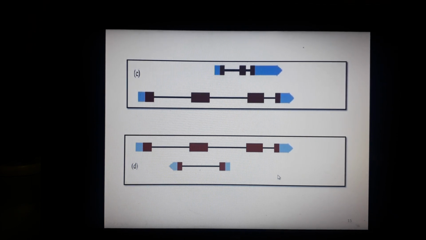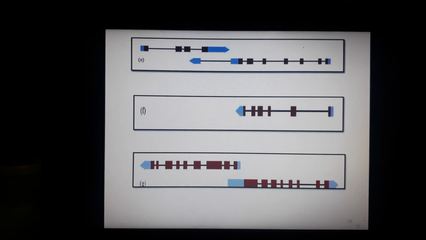Then you have another type, that is E1. In the E1, you can see it denotes the genes that are on opposite strands, and they have overlapping locus but they do not overlap in the exonic region. Exonic region means the coding region, and I have told you that the red one denotes the coding sequence. So you can see that these coding sequences do not overlap.